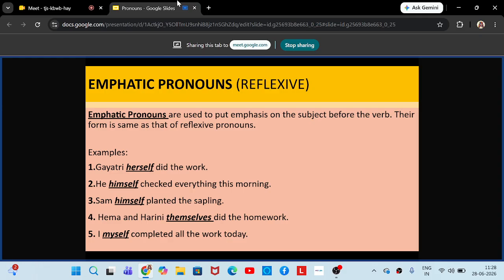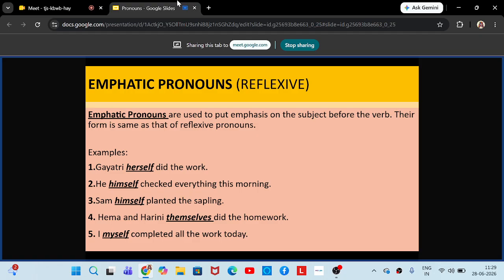Next is Hema and Harini. So this is a plural subject. Hema and Harini connected using a conjunction. Hema and Harini themselves did the homework. Subject is plural. Therefore, the emphatic pronoun is also plural. Okay. And then I myself completed all the work today. So I is the subject, myself is the emphatic pronoun.